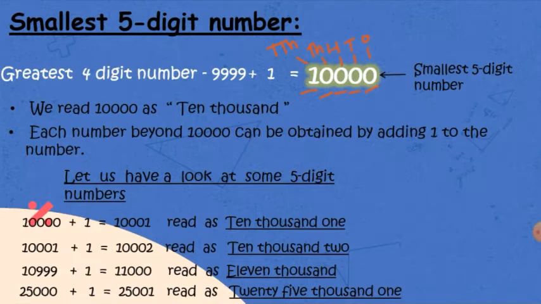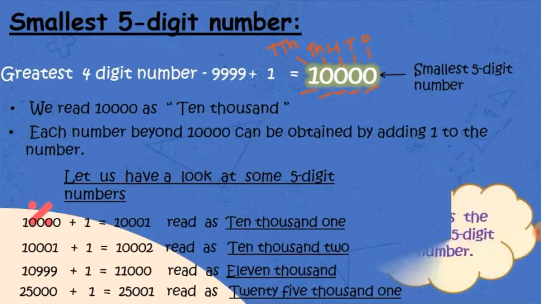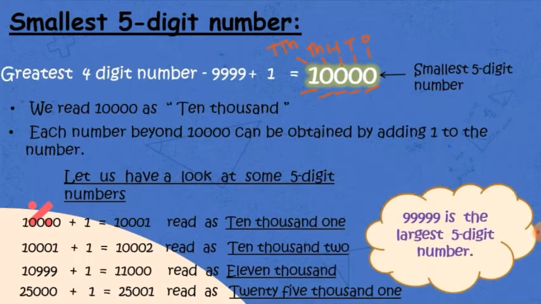Now, but what is the greatest five-digit number? That is 99,999.